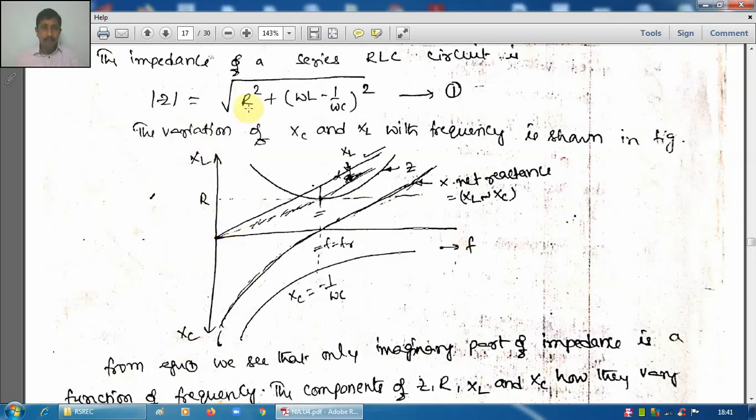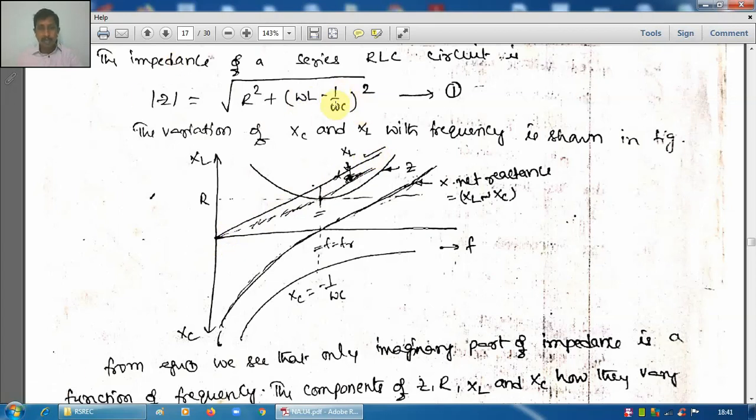R is constant with respect to frequency. Next, omega L, XL, is directly proportional to frequency. XL equals 2 pi f L, so it varies linearly like this.